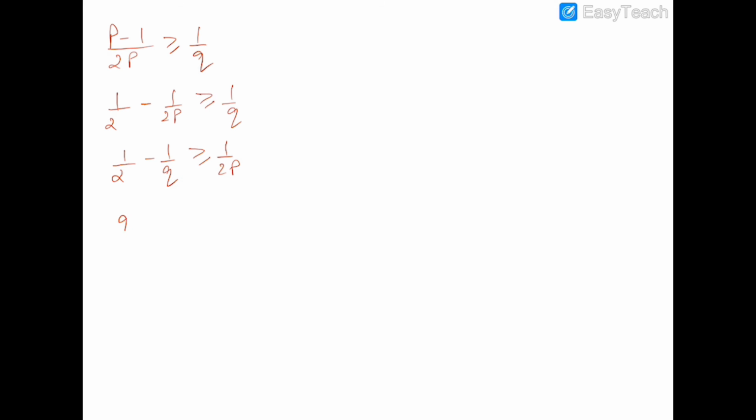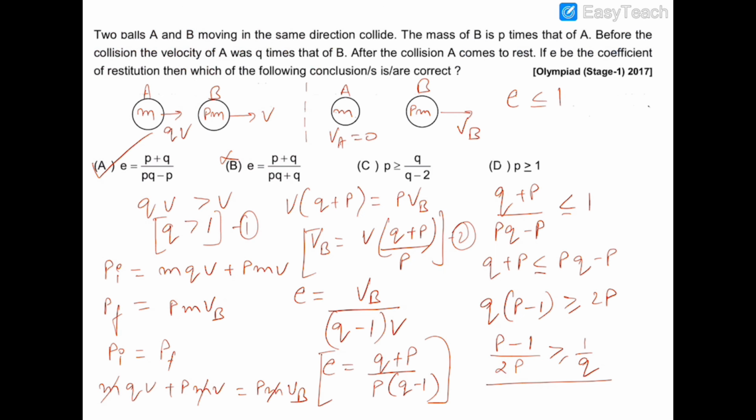Taking the LCM, Q minus 2 upon 2Q should be greater than or equal to 1 upon 2P. Now cancelling this 2 with 2, P should be greater than or equal to Q upon Q minus 2, which is option C. So this is also the correct one.